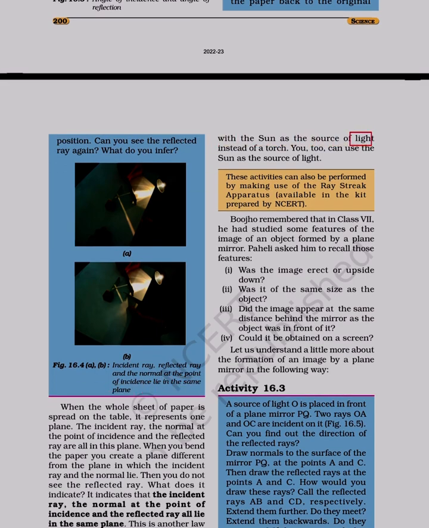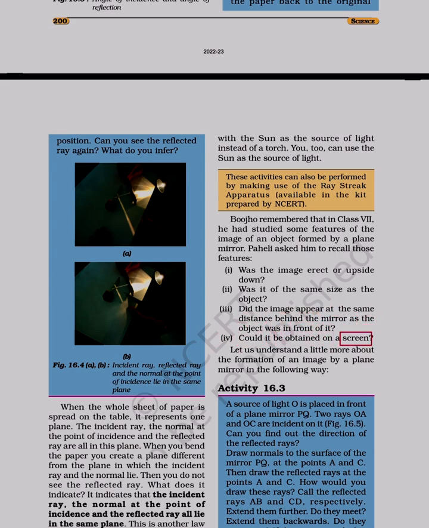With the sun as the source of light instead of a torch, you, too, can use the sun as the source of light. Bujho remembered that in class 7, he had studied some features of the image of an object formed by a plane mirror. Paheli asked him to recall those features. 1. Was the image erect or upside down? 2. Was it of the same size as the object? 3. Did the image appear at the same distance behind the mirror as the object was in front of it?